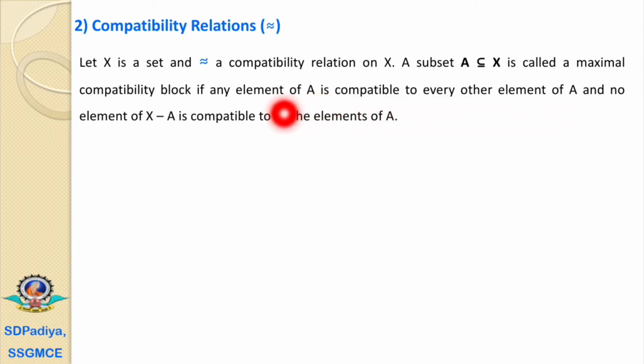I am repeating: A is a subset of X, any element of A is compatible to every other element of A, and no element of X dash A, that is the relative complement of A in X, meaning the elements of X but not in A, is compatible to all the elements of A.